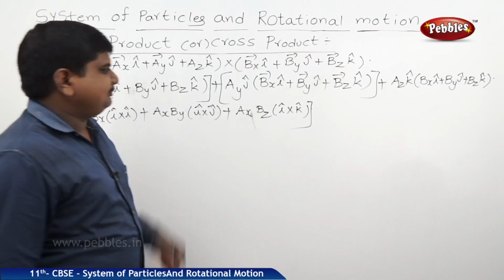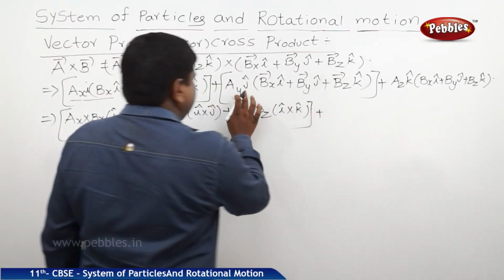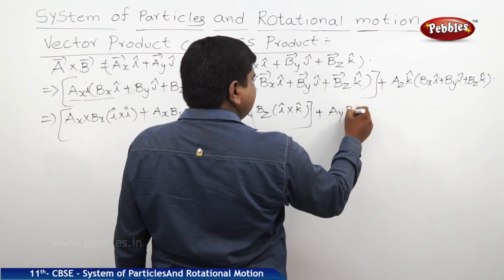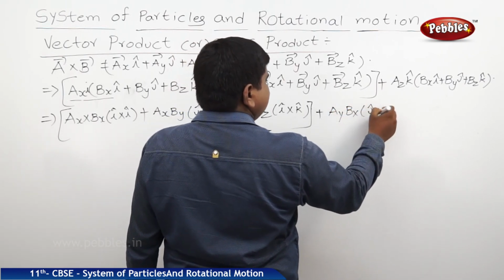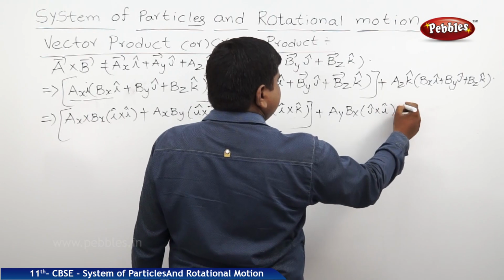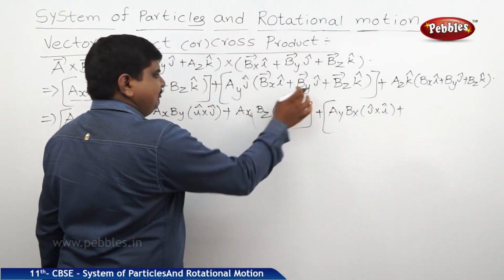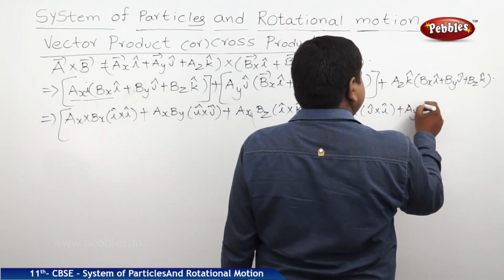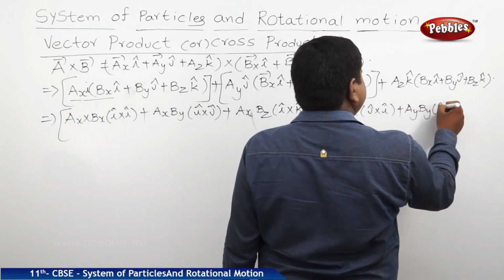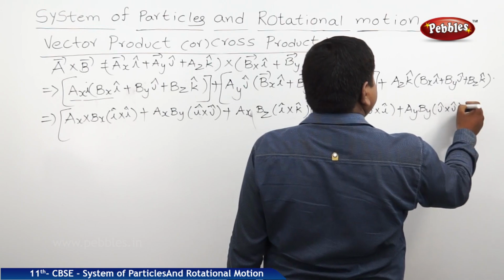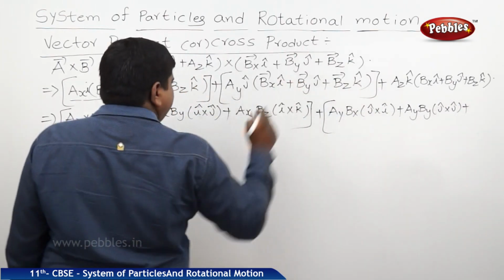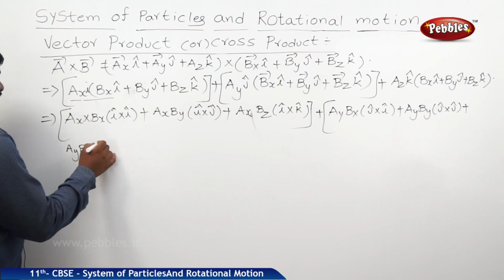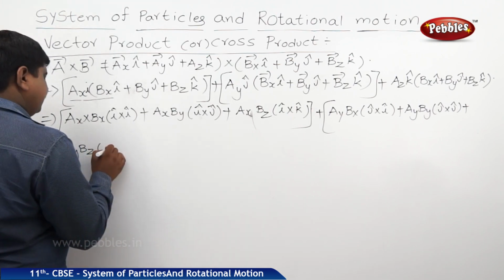If you see the second one, plus Ay Bx j cross i, plus Ay By j cross j, plus Ay Bz j cross k.